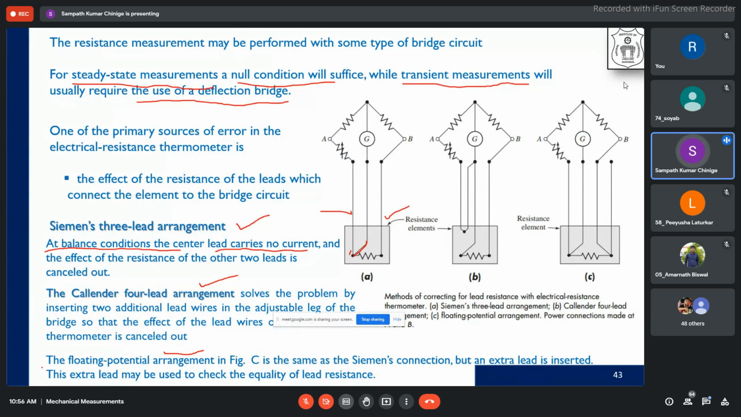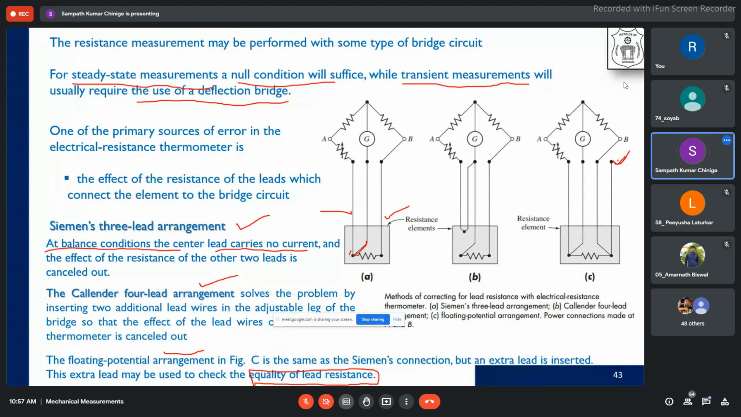And finally, the floating potential arrangement, which is shown over here, is the same as the Siemens connection, but we also have an extra lead wire over here. This extra lead may be used to check the equality of lead resistance. This will help us find out whether or not the lead resistances are equal; we monitor this and we will find out.